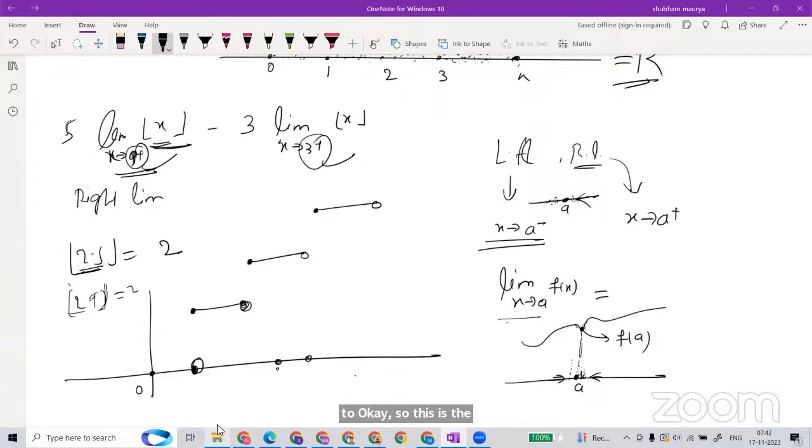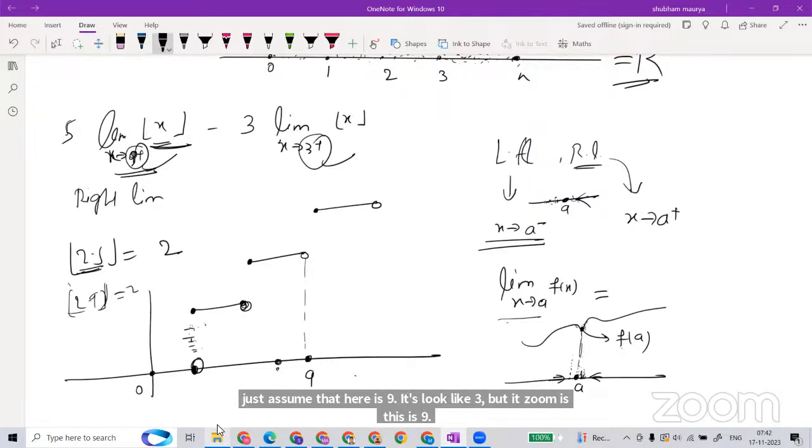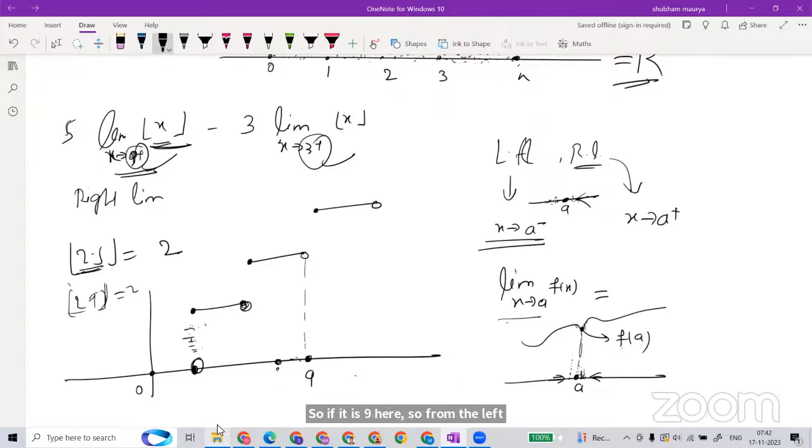Now suppose somewhere here it is 9. It looks like 3, but let's assume that this is 9. From the left, if you approach and give inputs lesser than 9, the output comes here. From the right, if I give input, there is a jump and the output comes here. So this is the jump.